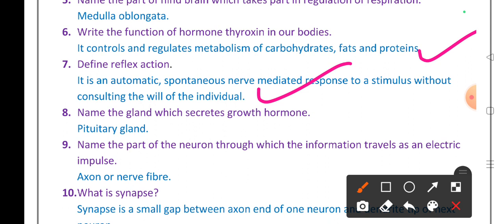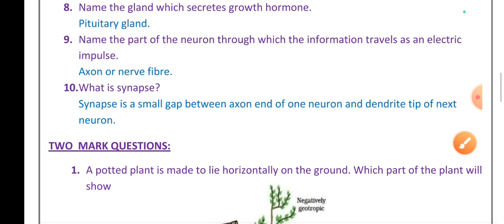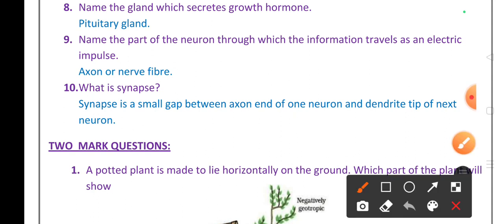Name the gland which secretes growth hormone. Growth hormone is secreted by the pituitary gland, GH. Name the part of the neuron through which the information travels as an electric impulse. It's the axon or nerve fiber. What is a synapse?